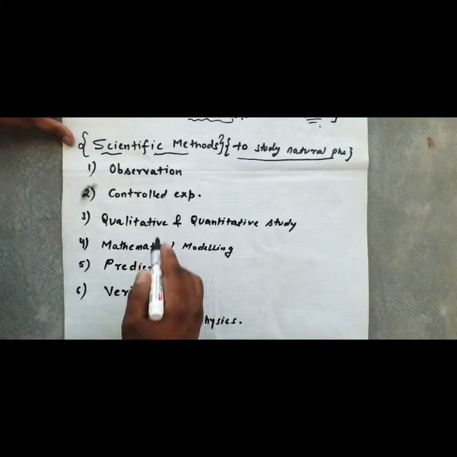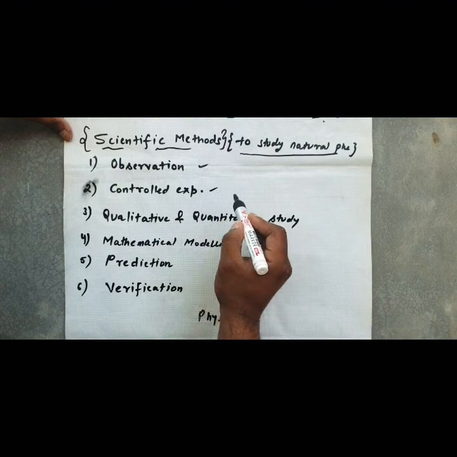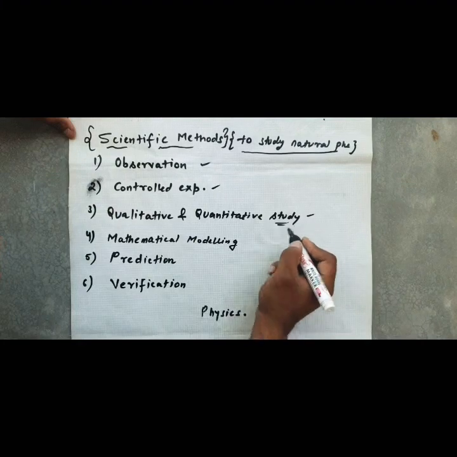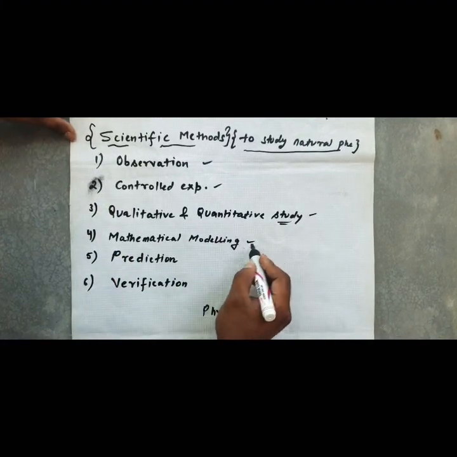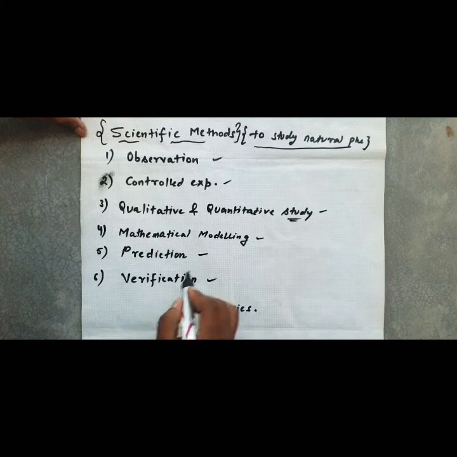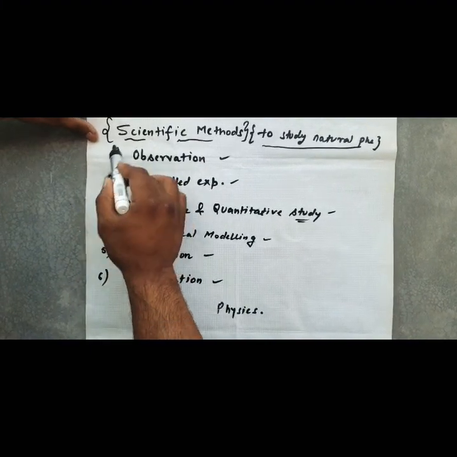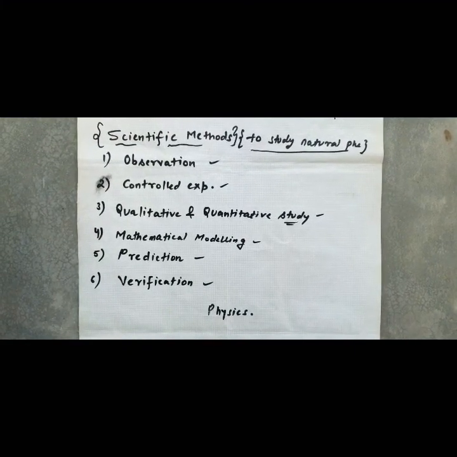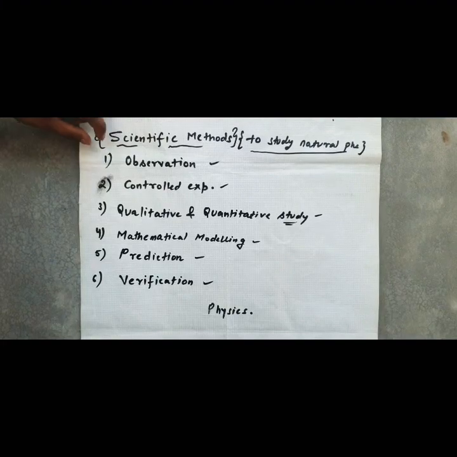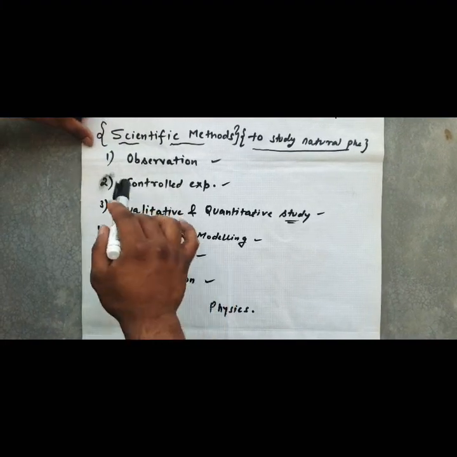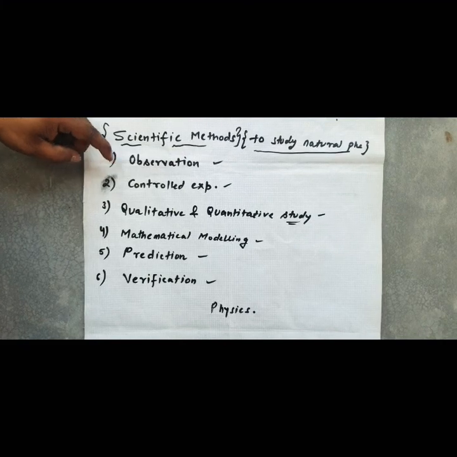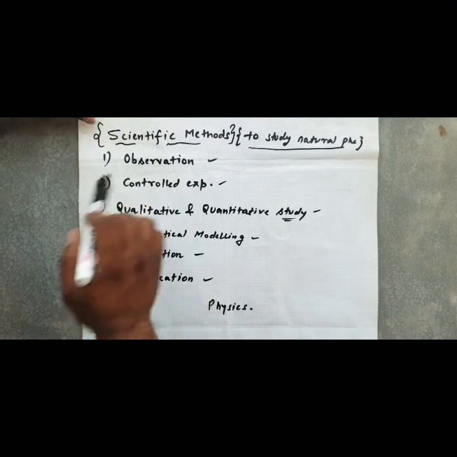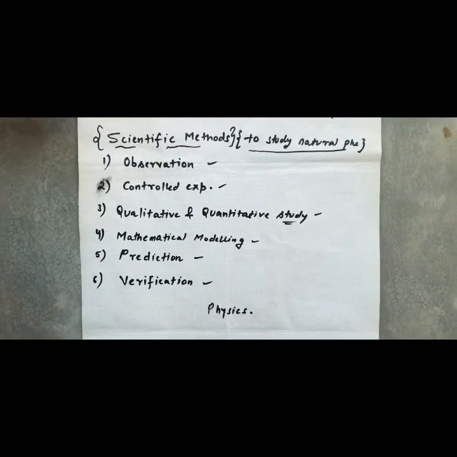In that scientific method there are basically 6 steps. The first step is observation, second is controlled experiment, third is qualitative and quantitative study or reasoning, fourth is mathematical modeling, fifth is prediction, sixth is verification. Now we should understand all these things with an example. Observation: let us suppose in nature we see that water is falling. Water is falling from the mountains, flowing in the rivers. The observation is that we are seeing that water is falling.